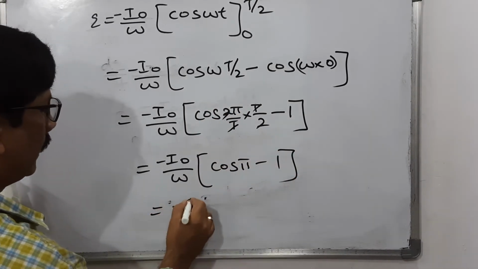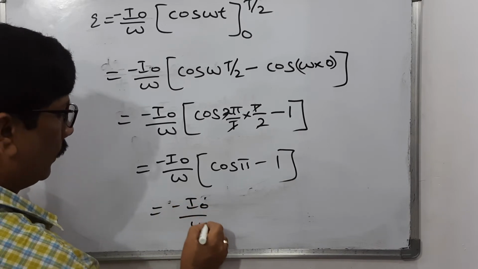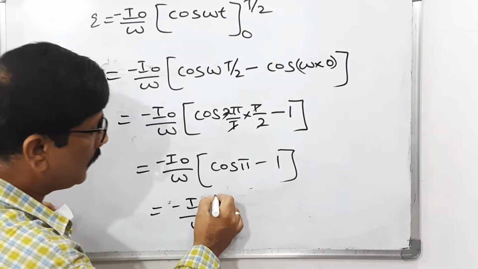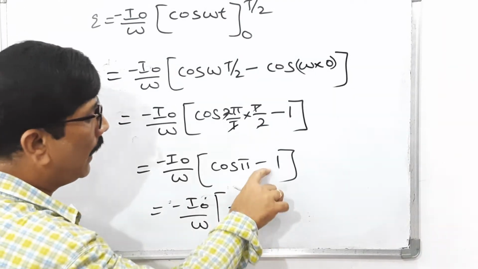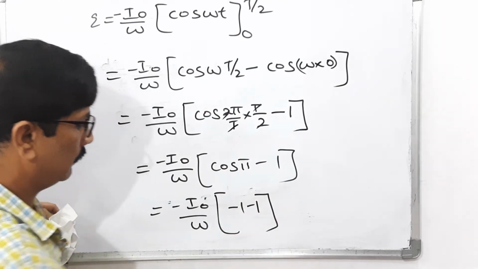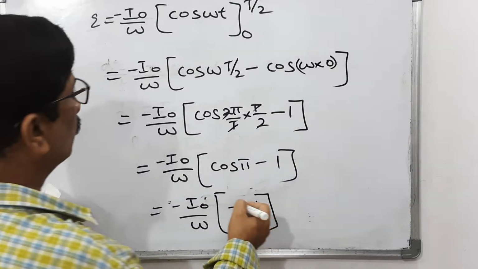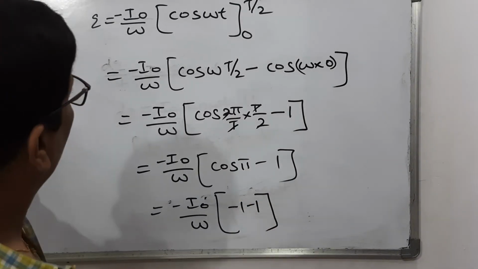Minus I naught by omega as it is. Cos pi is cos 180, which is minus 1. And this is minus 1.